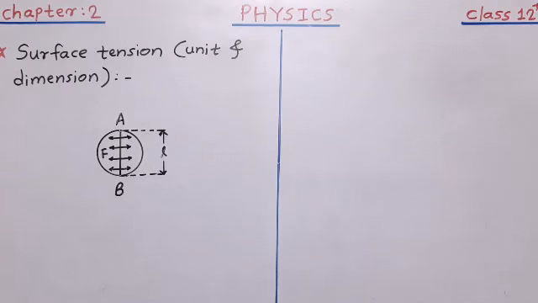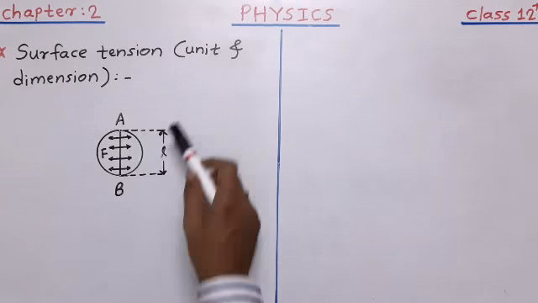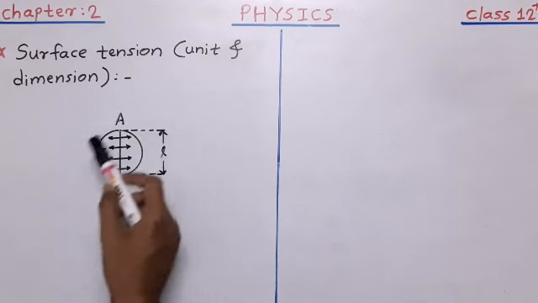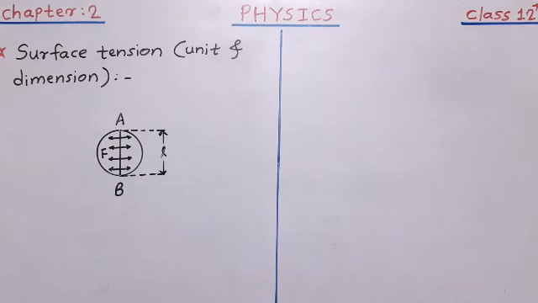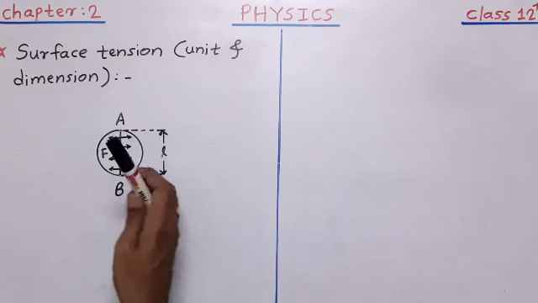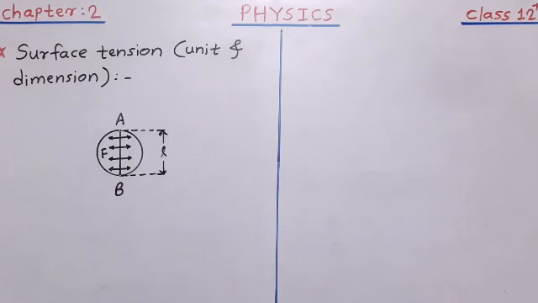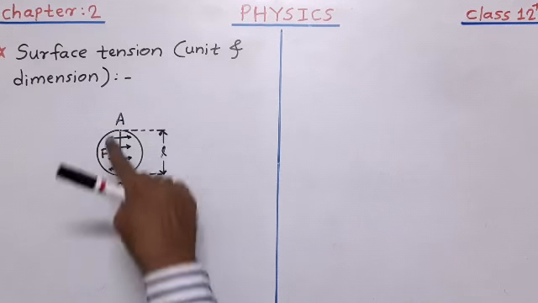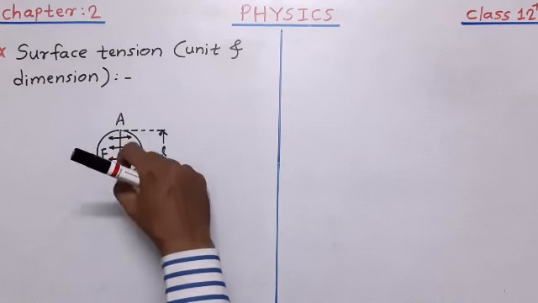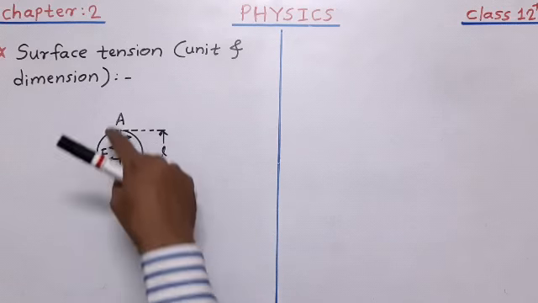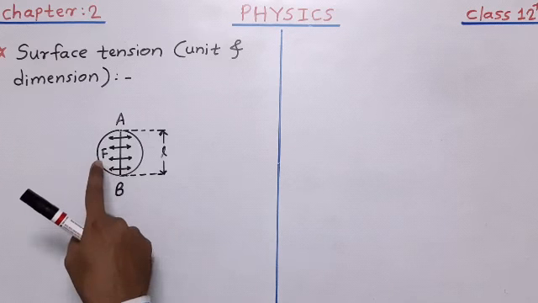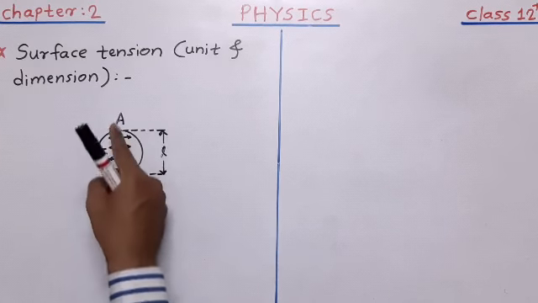Okay guys, now we are going to define surface tension. Let us see its SI unit and dimensions also. Before starting to define surface tension, first of all we have to understand what this figure is about. Now you can see the free surface of liquid inside the beaker. This is the top surface of the liquid which is filled inside the beaker. AB is an imaginary line drawn on the free surface of liquid. The length of this imaginary line is shown here by small l, and F is the tangential force acting on both sides of this imaginary line.